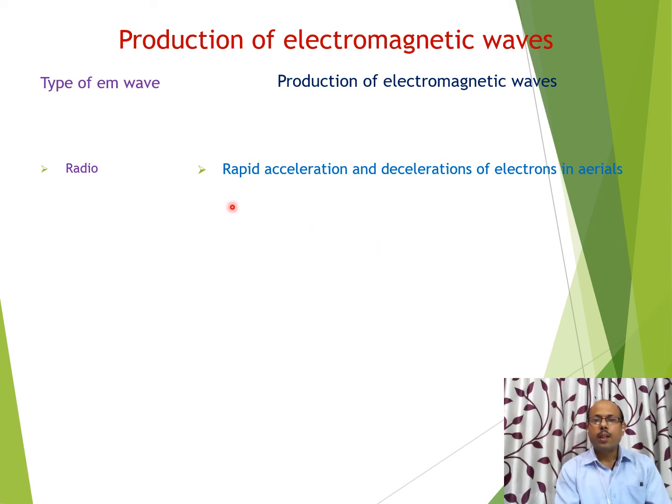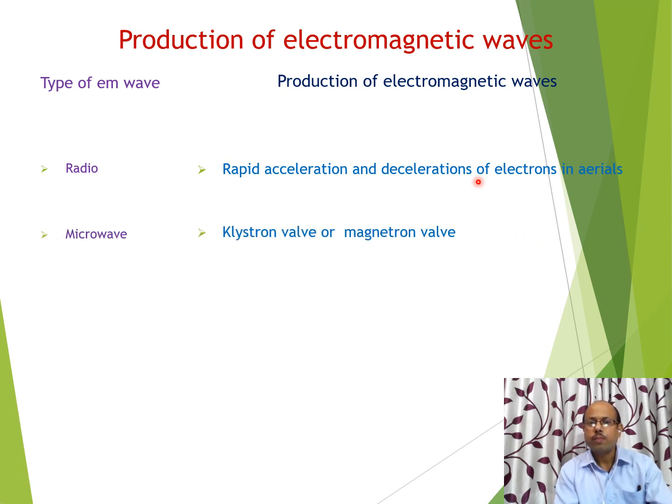Radio waves are mainly produced by rapid acceleration and deceleration of electrons in aerials. These aerials are widely used in communication. It means radio waves can be produced by the rapid acceleration and deceleration of electrons in aerials. And the main concept is same here. This is the accelerated charge particle. Electron is a charge particle, and here we are using acceleration and deceleration of electrons. So this is the basic production of radio waves.